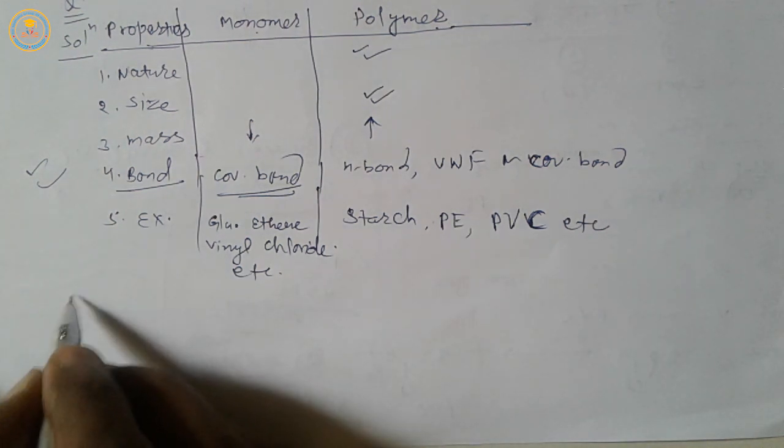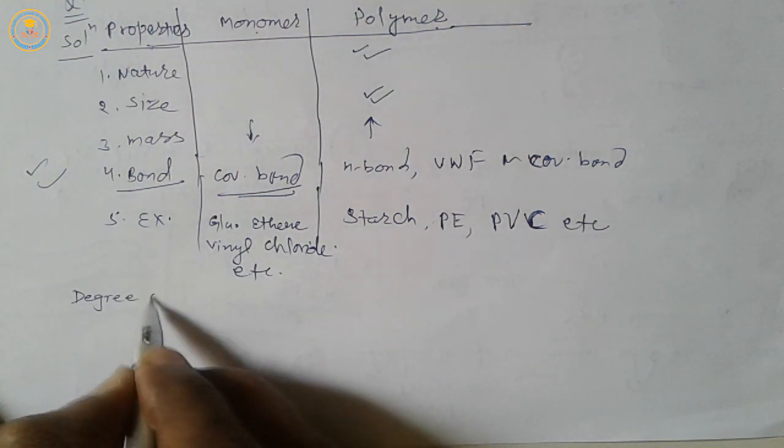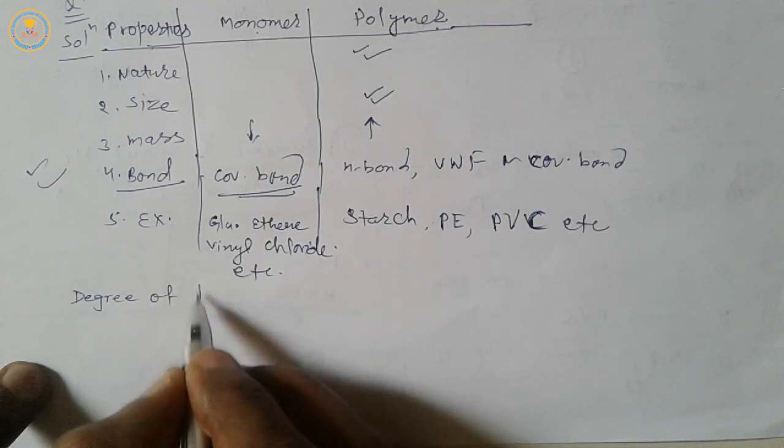Now the next point is degree of polymerization.